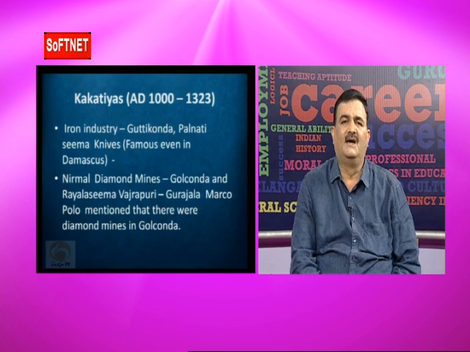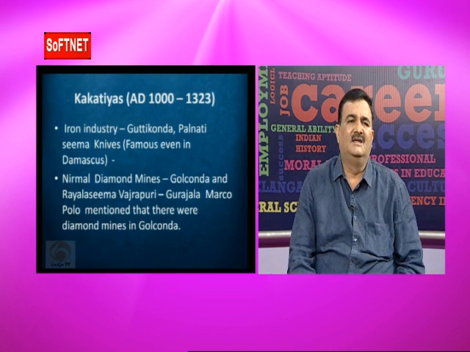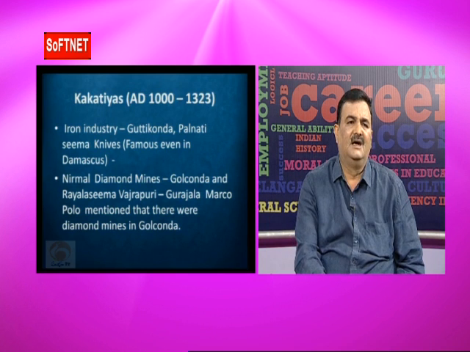There are a number of diamond mines in Golconda, and thousands of people worked in these diamond mines, 60,000 to 70,000 people. So this was one of the important industries at the time of the Kakatiyas.